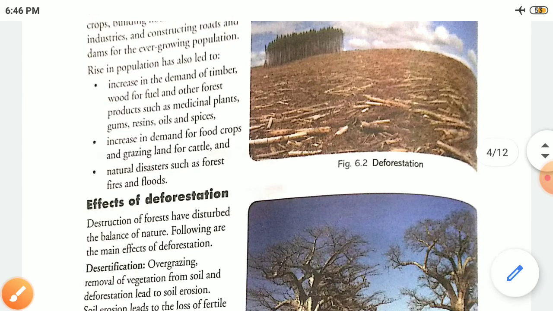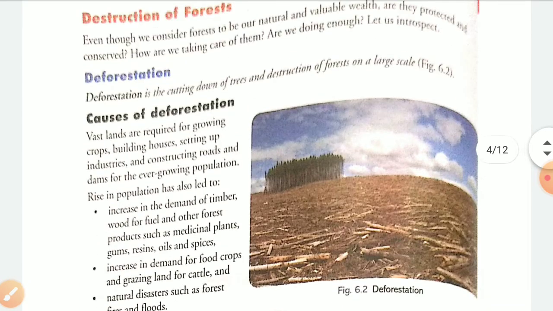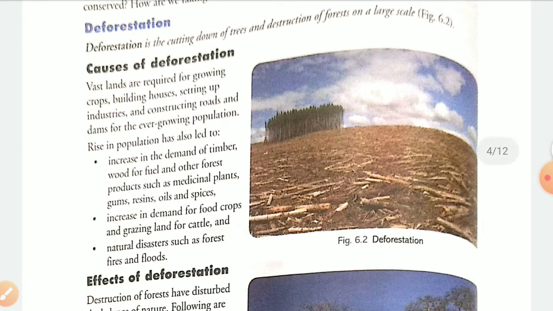If you see them, causes of deforestation: first one, our demand is increasing for wood, for timber. Okay, medicinal plants, gums. Population is increasing, and if population is increasing, then the demand of timber and all this will also increase. Then increase in the demand of food crops.